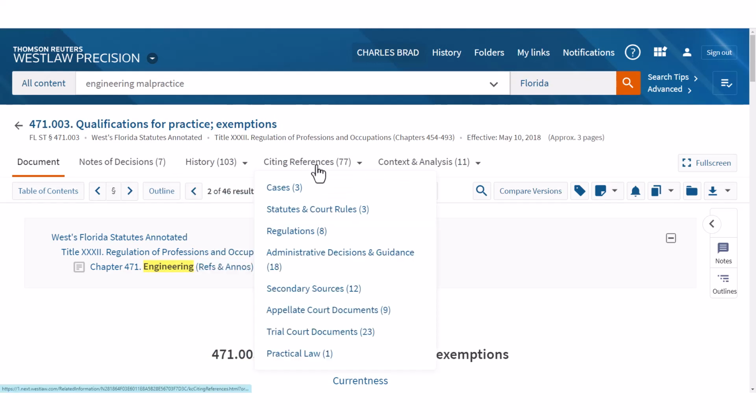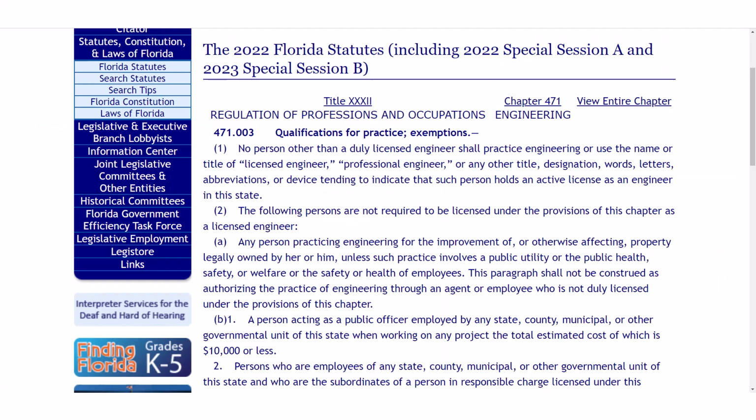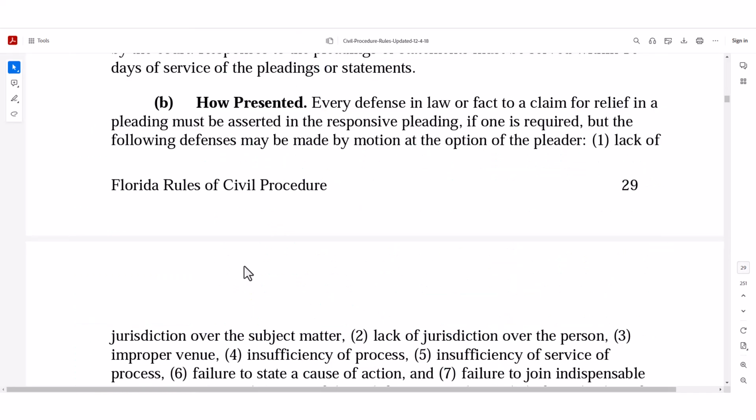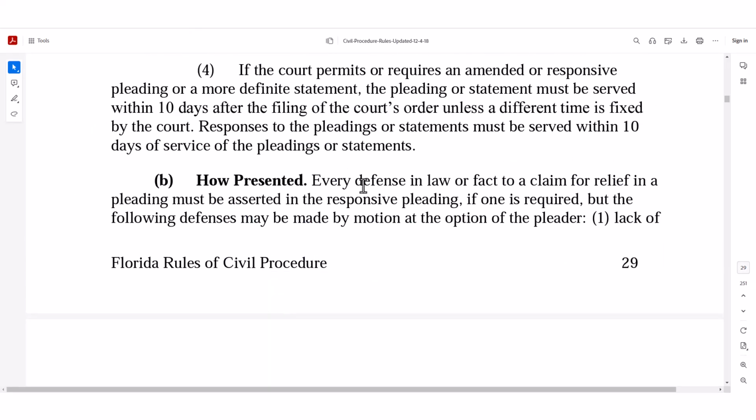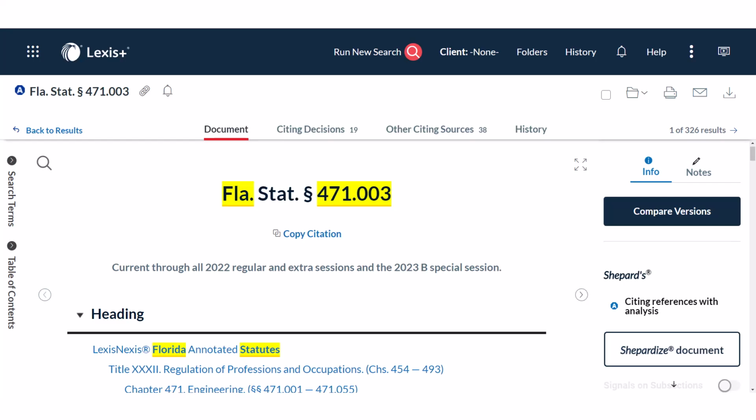And then here, under citing references, there are some statutes that relate, regulations, secondary sources, appellate court documents. These are all annotations. So hopefully you're picking up on official websites, like here's the official statute, no cross-references. Here's the official court rule, no cross-references on the official sites. Westlaw and Lexis link everything together.